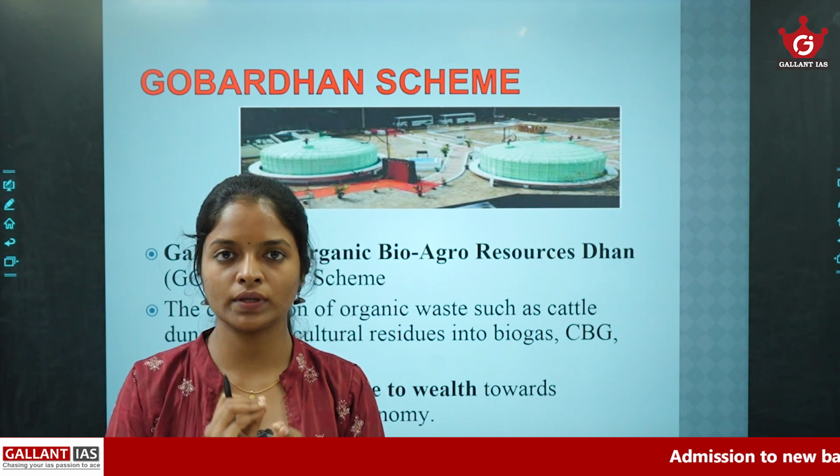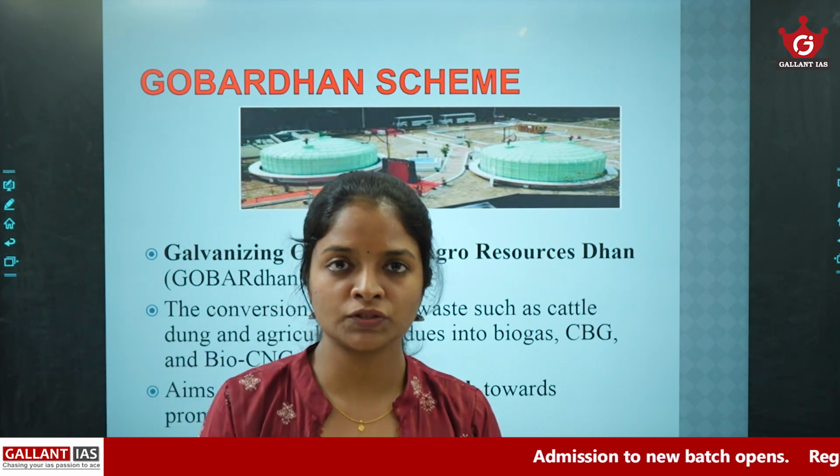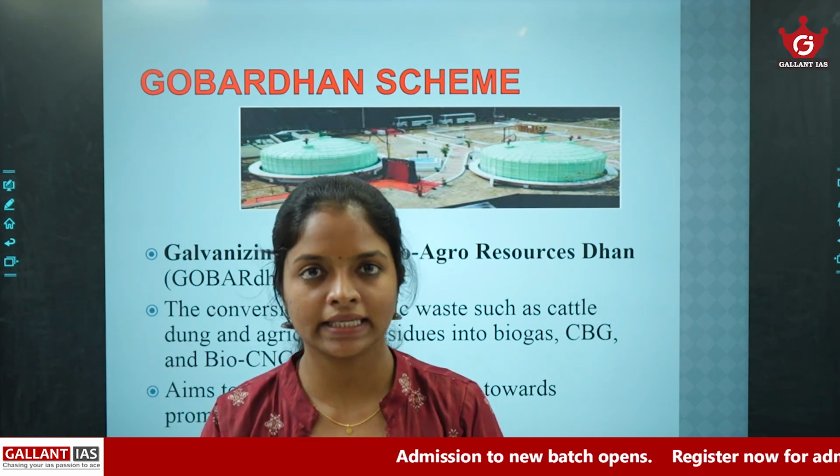Then some value-added points, like what is the difference between biogas and bio-CNG?